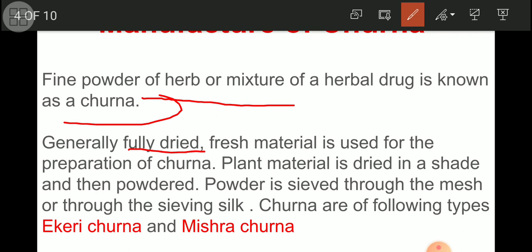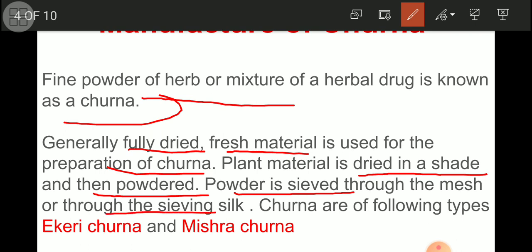Generally fully dried fresh material is used for the preparation of a churna. Again, plant material we have to dry in the shade and then it is powdered. Don't directly expose the material we are going to use for the preparation of a churna to sunlight, isn't it? Take care, dry the material in a shade and then powder. That powder is sieved through a mesh or sieving silk, isn't it?